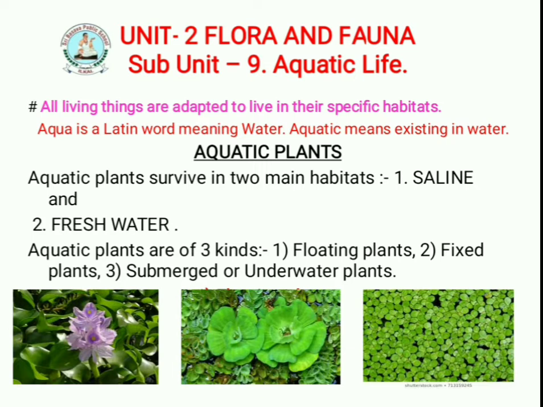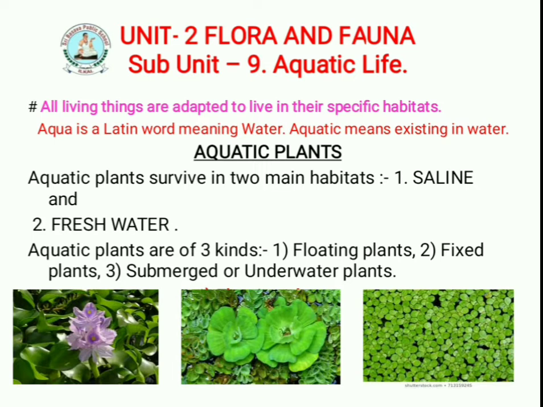Here, aquatic plants are of three kinds. Aquatic plants are classified into three types: floating plants, fixed plants, and submerged or underwater plants. Now, first we will discuss floating plants. In the figure you are observing that there are three pictures. These are the floating plants.